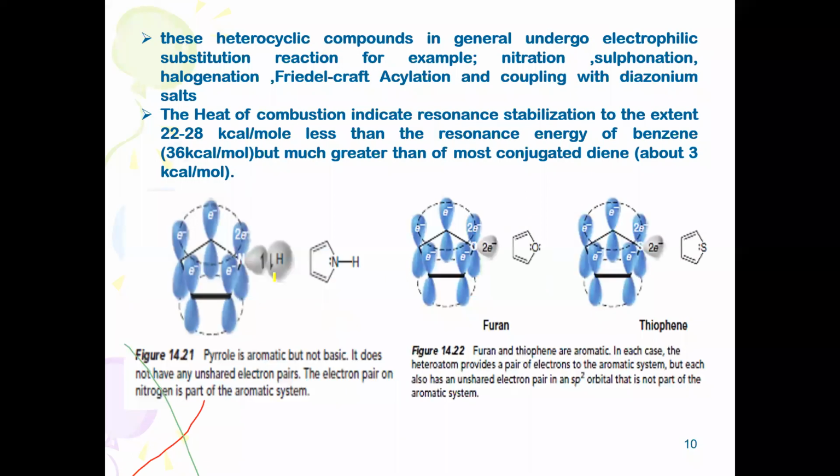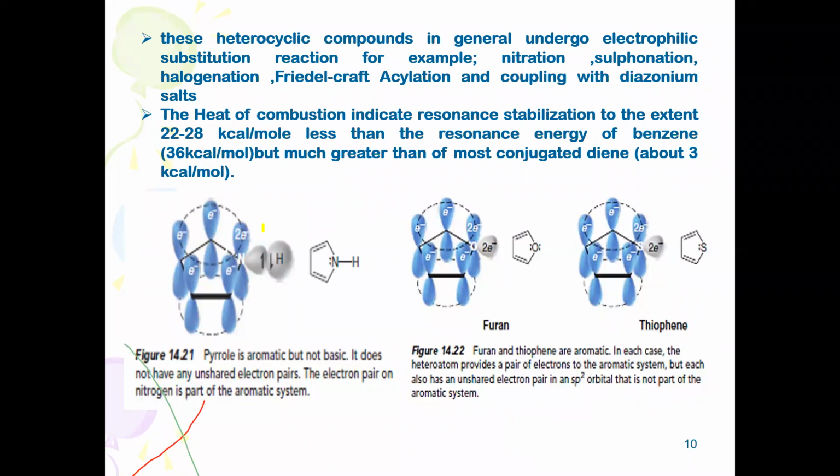Again, this is the aromatic character of the five-membered heterocycles, where the orbital picture is shown. The heat of combustion indicates resonance stabilization to the extent of 22 to 28 kilocalories per mole. It means it ranges from about 80 to about 120 or 123 kilojoules per mole of energy. However, benzene is found to be about 36 kilocalories per mole, which is nearly about 150 kilojoules per mole of energy.